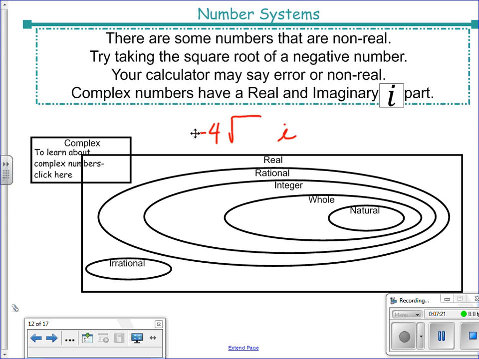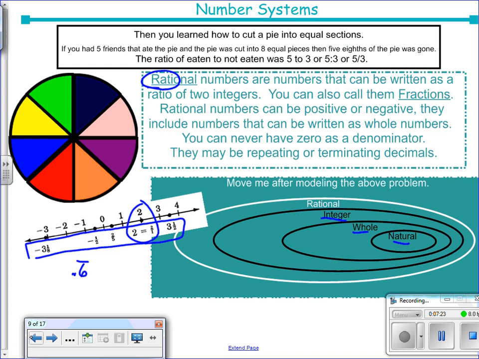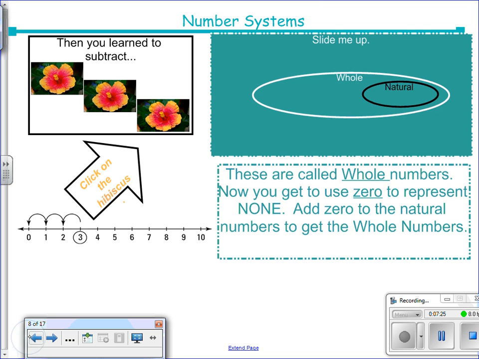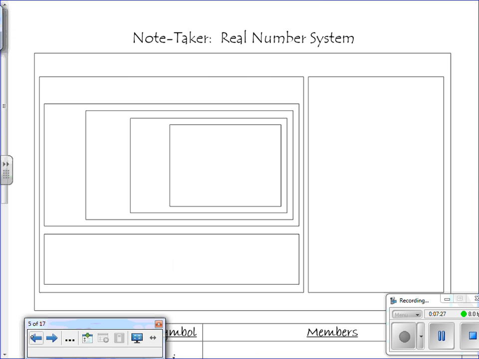So let's go back to here. Let's first start by identifying. In here, we start with our natural numbers. We have our whole numbers.